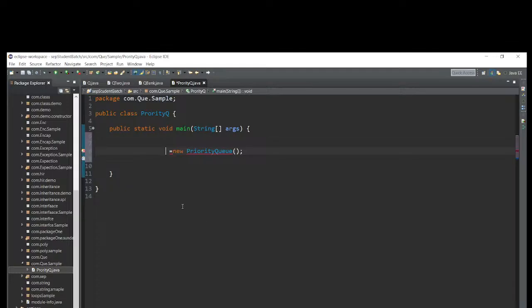That interface name is Queue. Open generics, and one reference variable is q. Right here, let me pass the generics Integer.